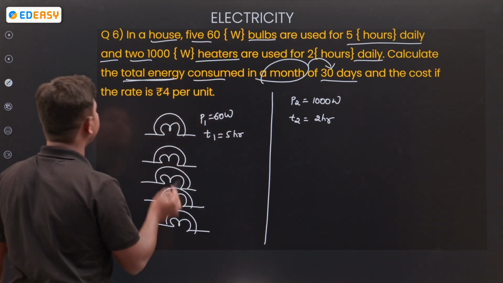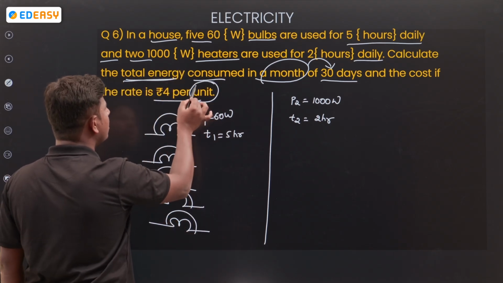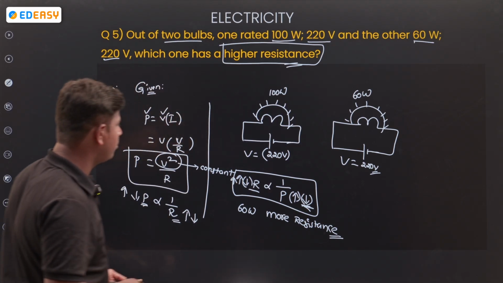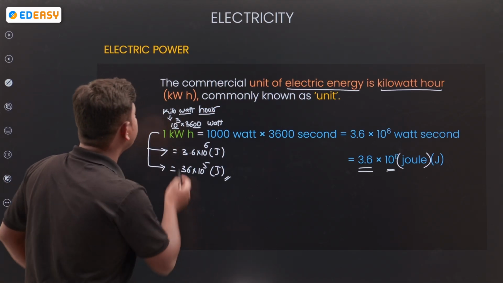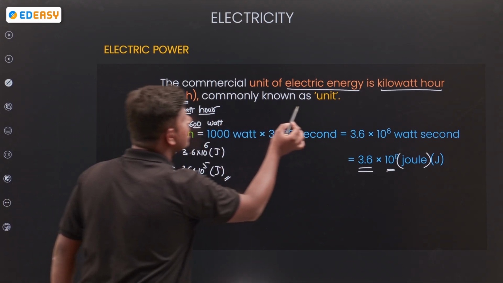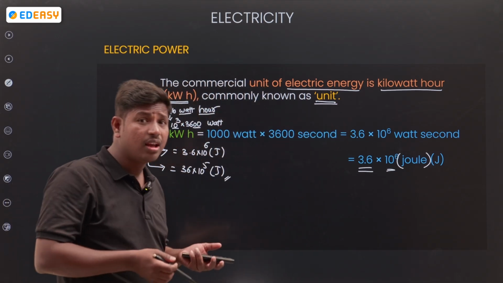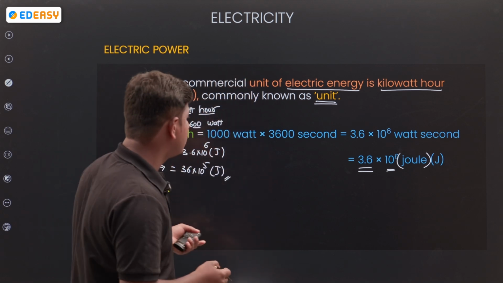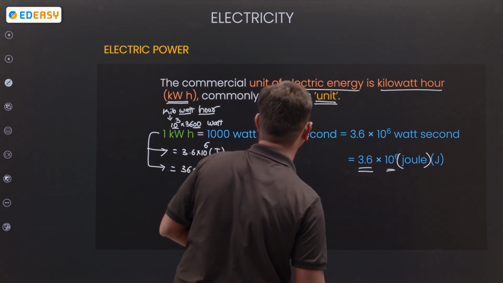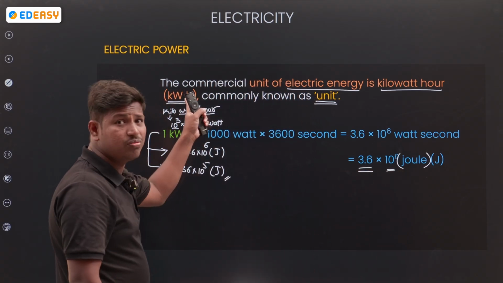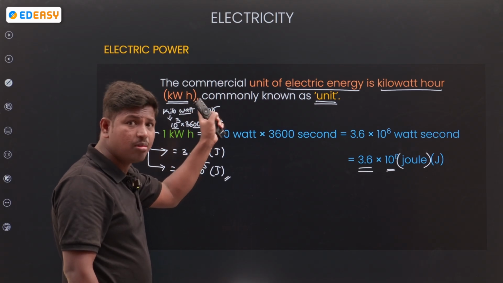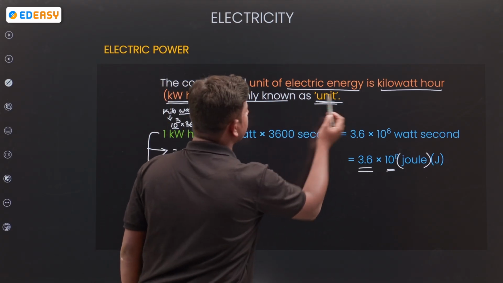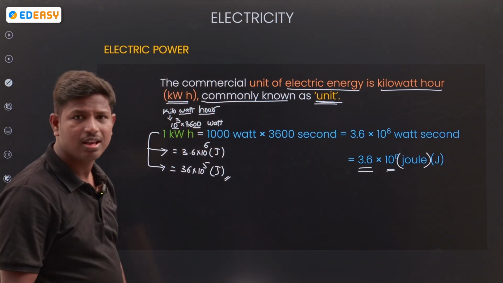And the cost rate is per unit, how much? 4 rupees per unit. See here, kWh, kilowatt hour, is called a unit. Whenever kWh is there, you can use 1 unit. That means 3.6 times 10 to the power of 6 joules. The kWh value we use for 1 unit, commonly known as unit.